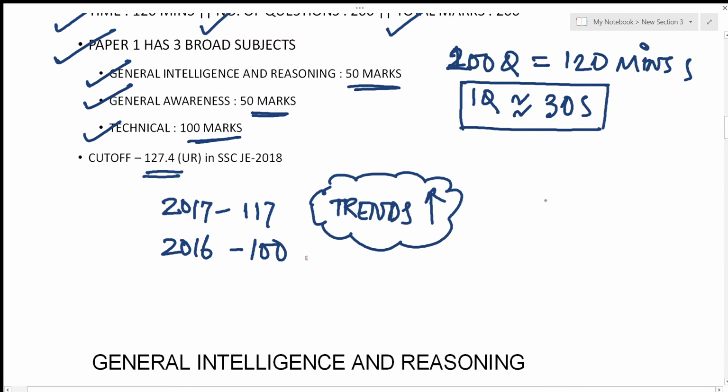This year, 1.5 lakh appeared for SSC JEE. Next year, maybe around 2 lakh people would appear for SSC JEE, and the competition would further increase. So prepare yourselves very well for paper one, because this might just be the deciding factor whether you would get a selection in SSC JEE or not.